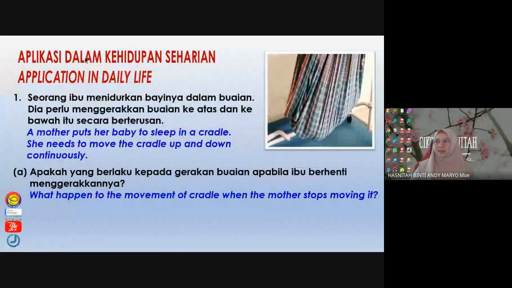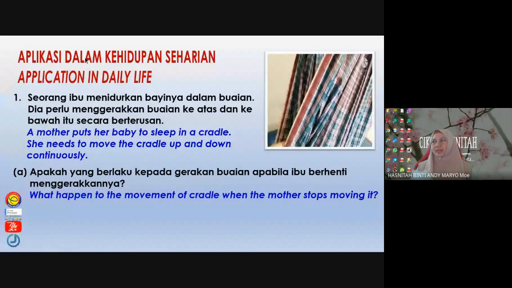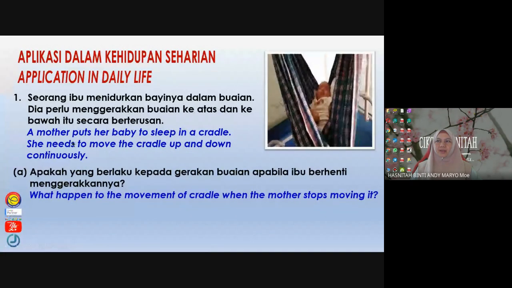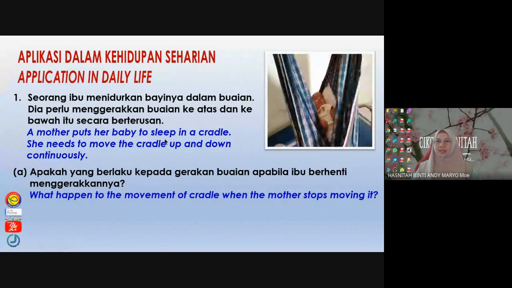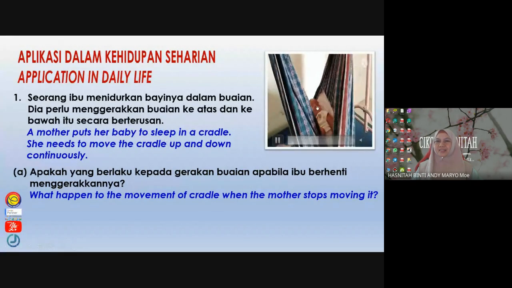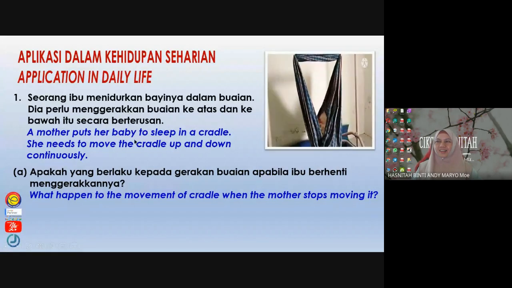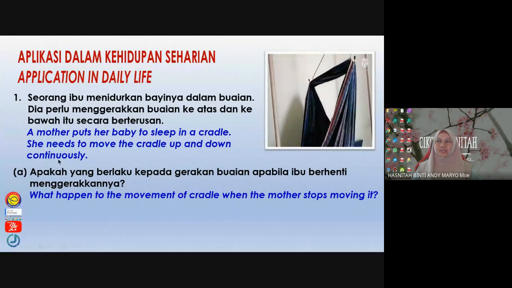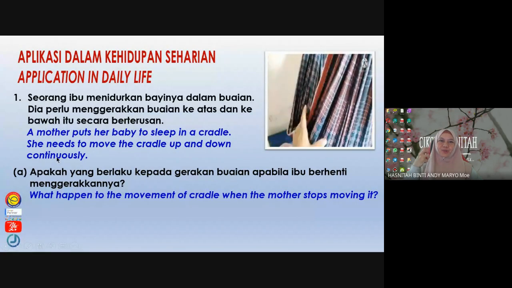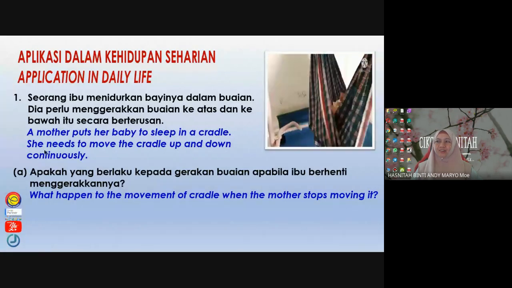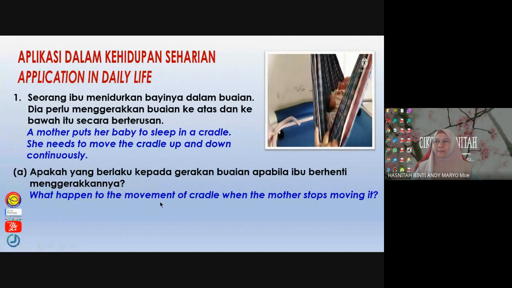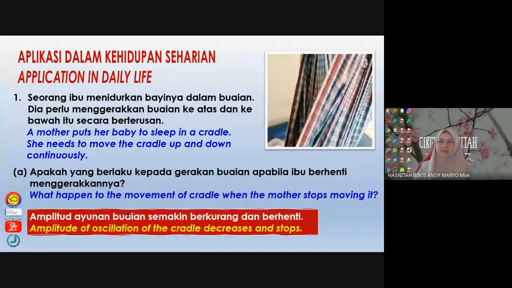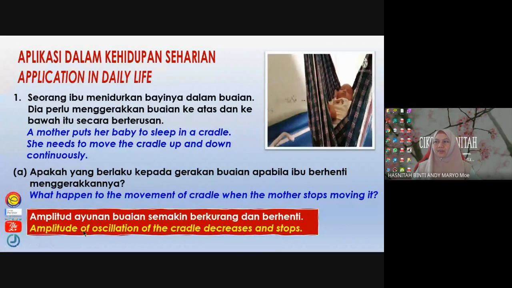Now let's take a look at the application of damping in our daily life. You can see this baby is sleeping in a cradle. A mother puts her baby to sleep in a cradle. She needs to move the cradle up and down continuously, or else the baby will start to cry when the cradle stops oscillating. So the first question here: what happened to the movement of the cradle when the mother stops moving it? The amplitude of oscillation of the cradle decreases and stops.